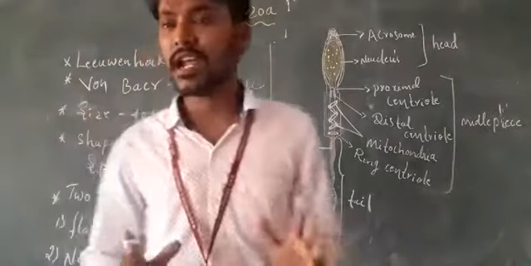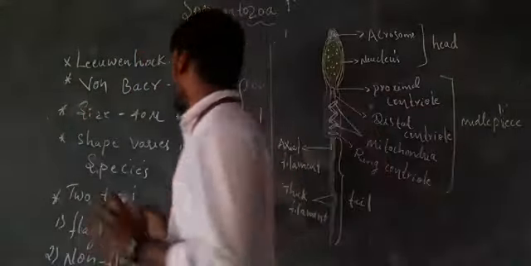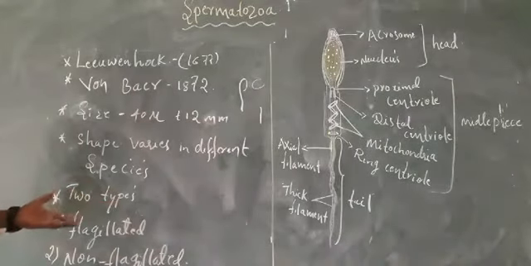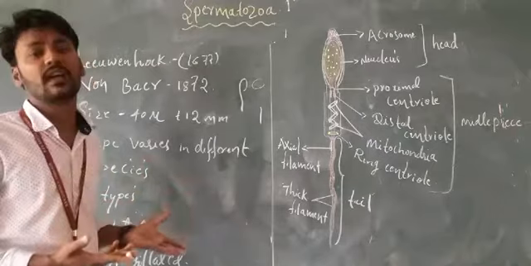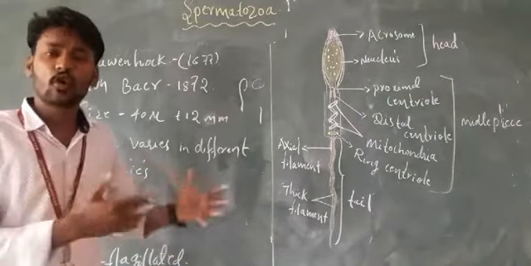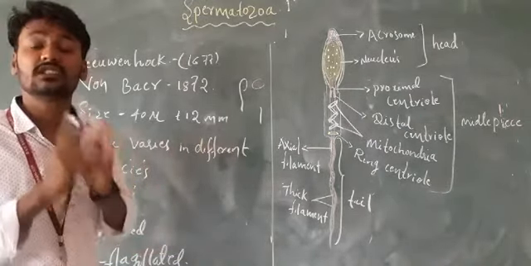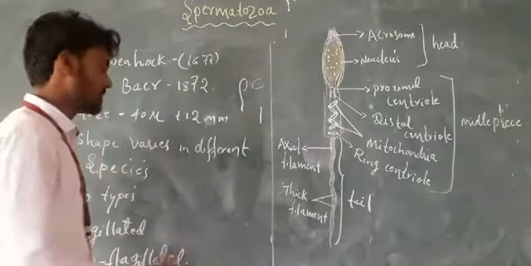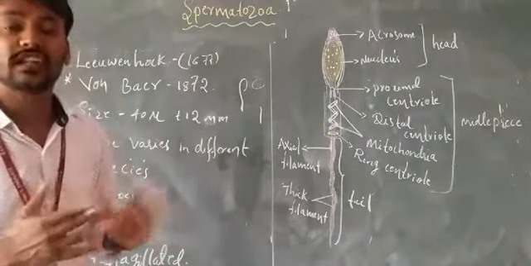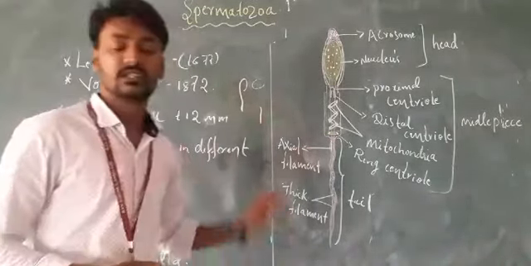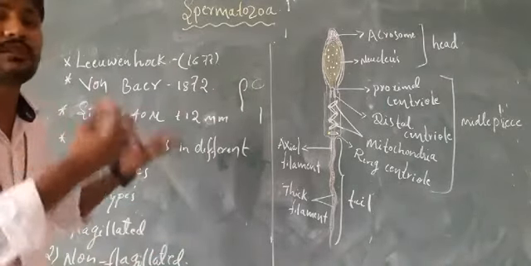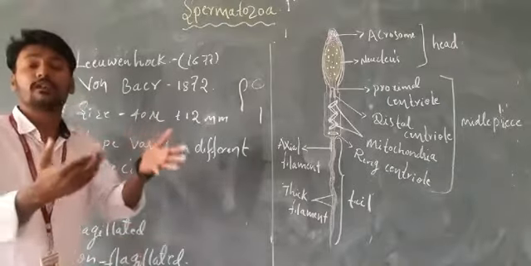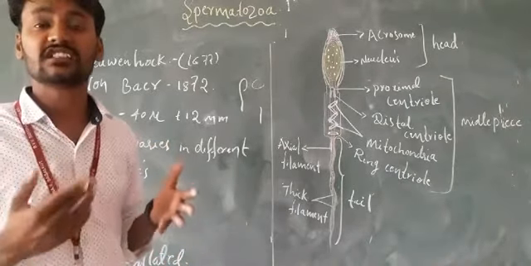Flagellated sperm and non-flagellated sperm. So what is the flagellated sperm? These sperms are movable or motile in nature. The locomotor organ of the sperm, which is very important, is the flagellum, whose oscillating movement helps the movement of the sperm. The sperm that has a flagellum is called a flagellated sperm.